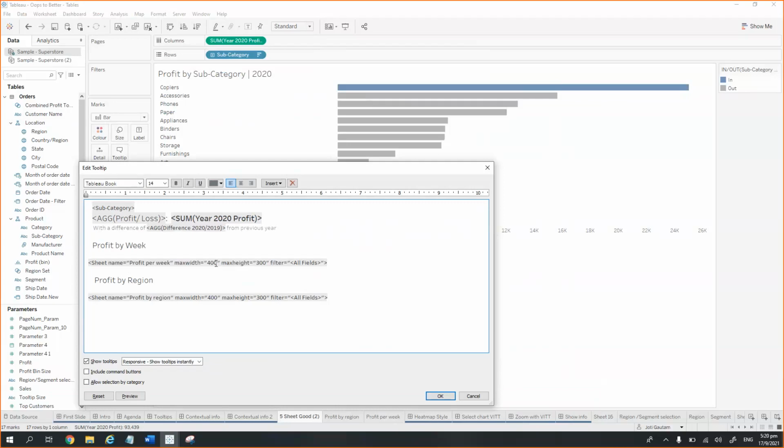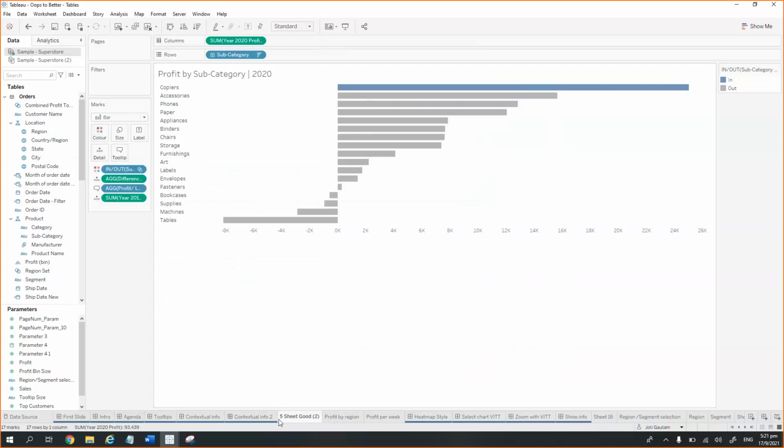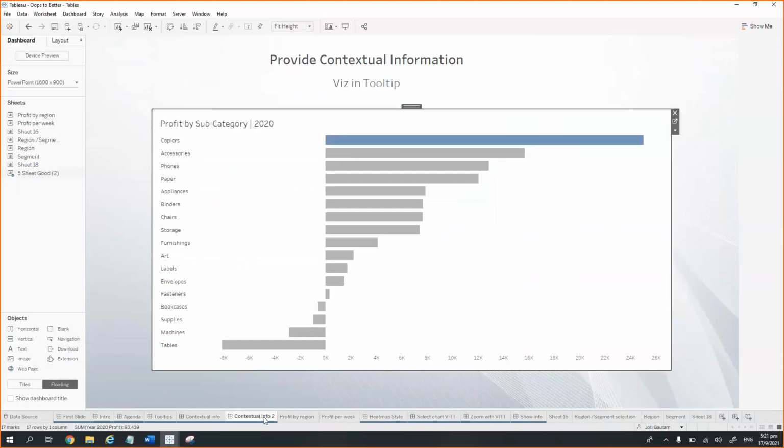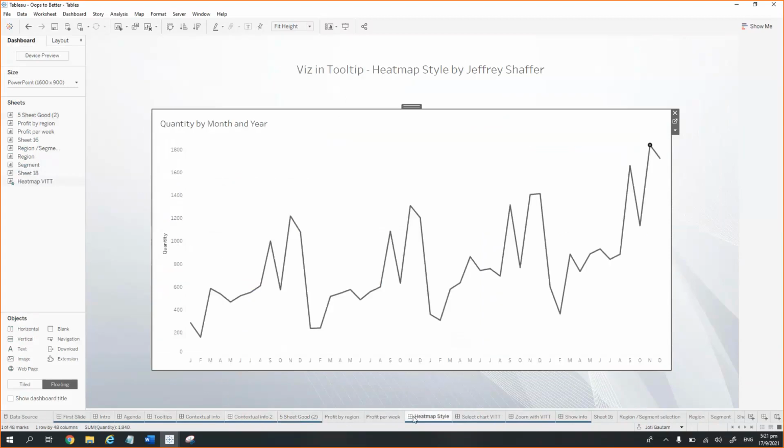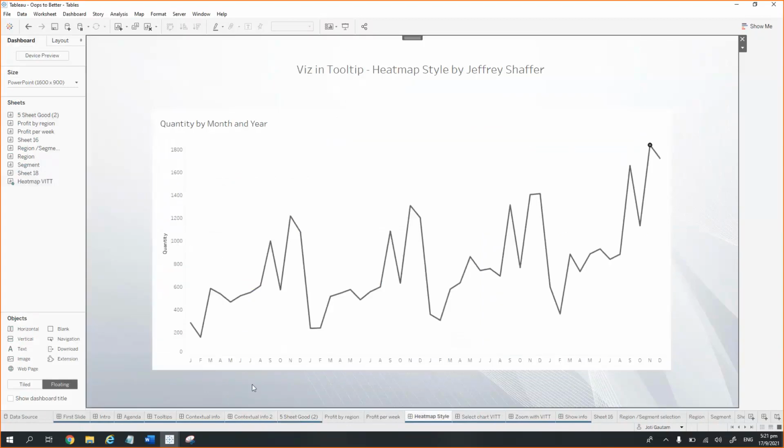But yeah, for max width and height, you can keep 600 if you want, but it is preferable and suggested to keep it below that. Normally, what I do is keep it around 350 by 350 or 350 by 400. That is the normal thing done by me. And yeah, let's move ahead. So this was the Viz in tooltip, and let's go ahead to the next one.